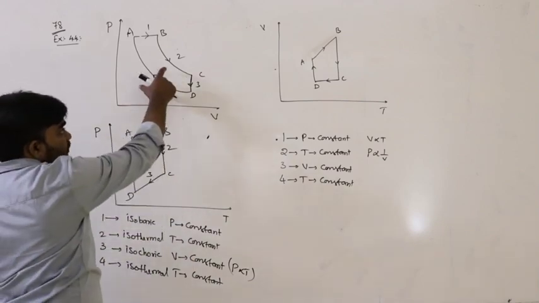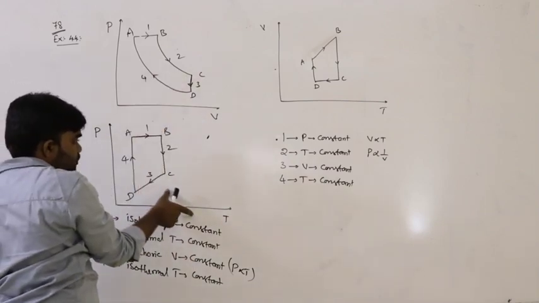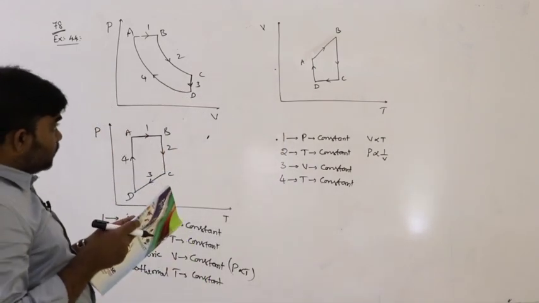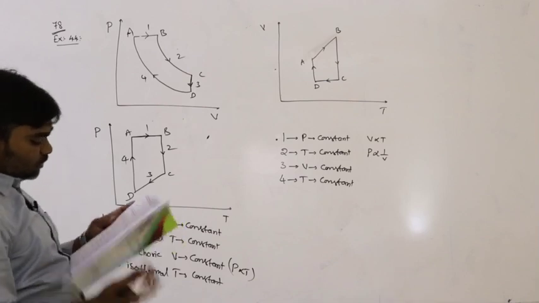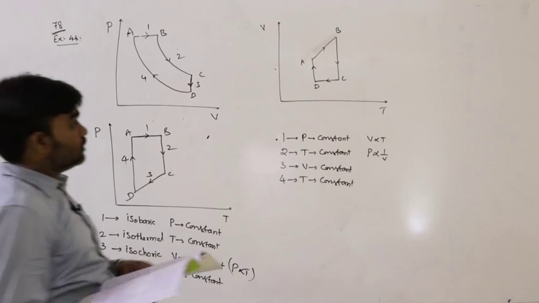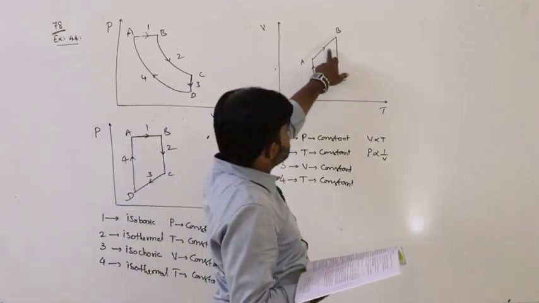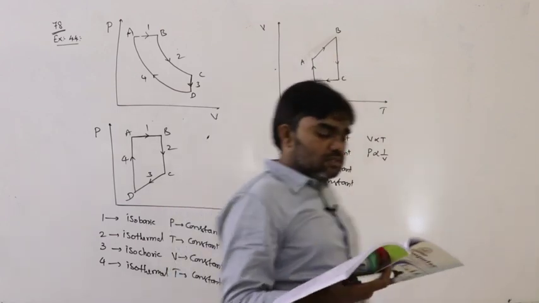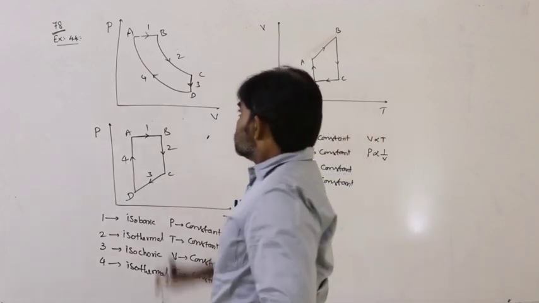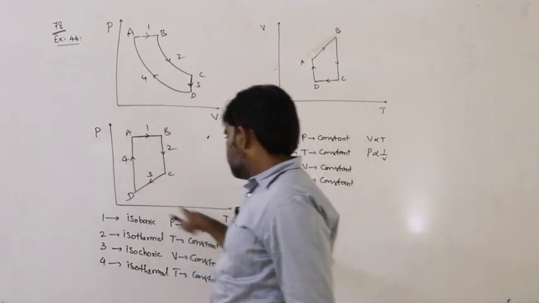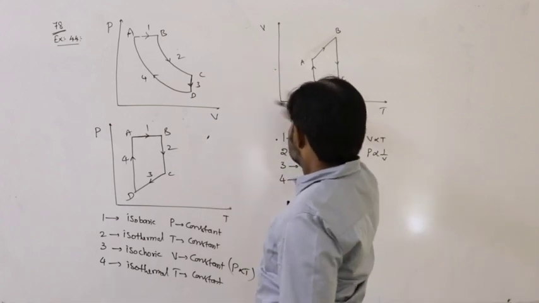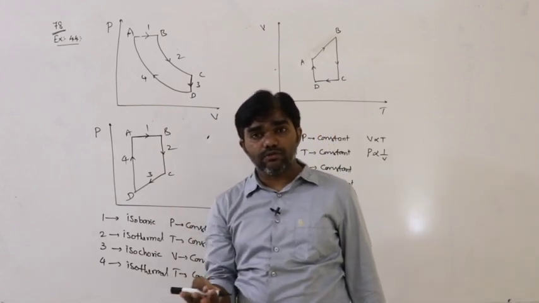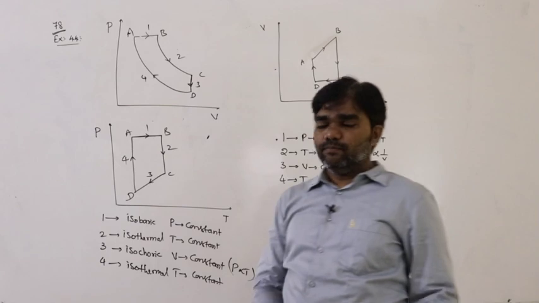This is the PV graph. The same PV graph can be represented in pressure-temperature and volume-temperature. So for volume-temperature, what is the possibility? The second option is not possible, the fourth option is also not possible, because here the first graph A to B must be like this. So the possible option is the first option. To represent these graphs and these four processes, isobaric, isochoric, isothermal, adiabatic process must be in your tips.